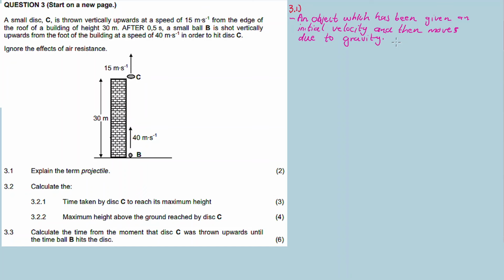So next time you throw a ball, just keep in mind that you are throwing a projectile.